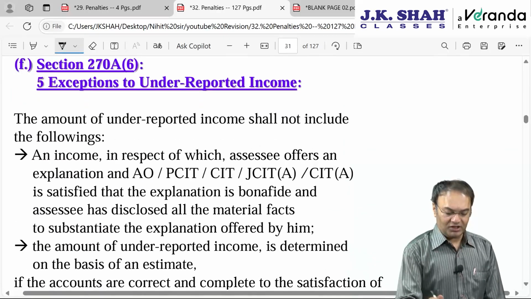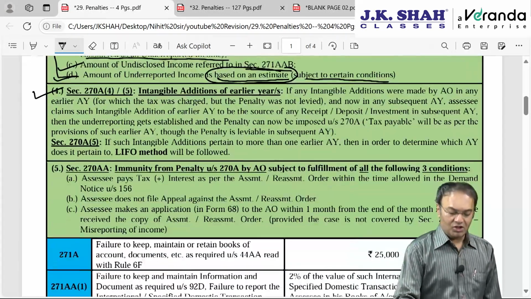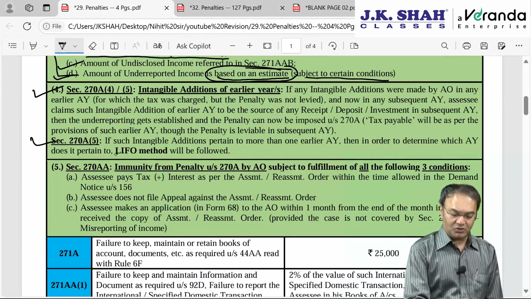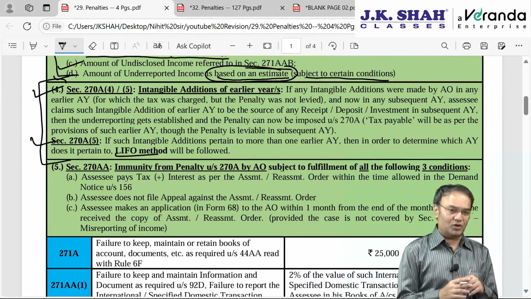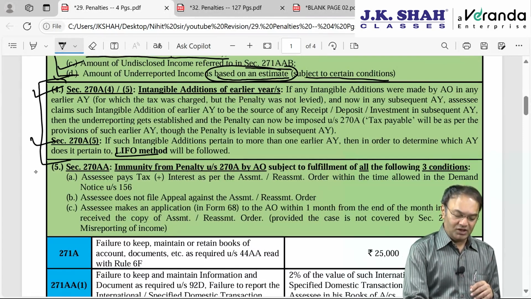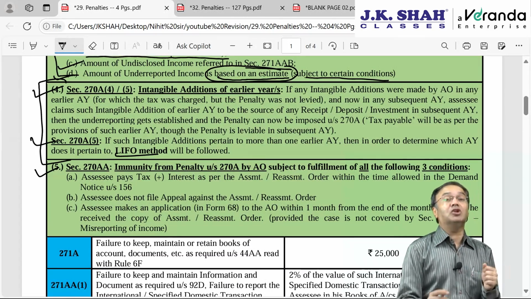Okay, then 270A subsection 6 which we are done with. So, 270A subsection 5 also you will have to remember, whenever a theory question comes, you will have to reproduce both the subsections, subsection 4 and subsection 5. Now, 270AA, immunity from penalty.